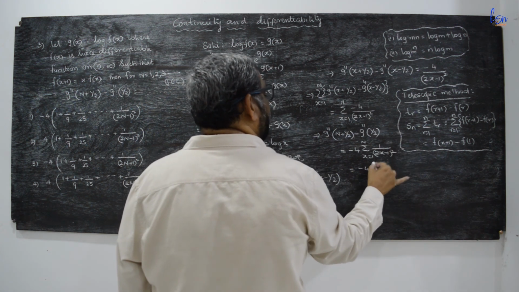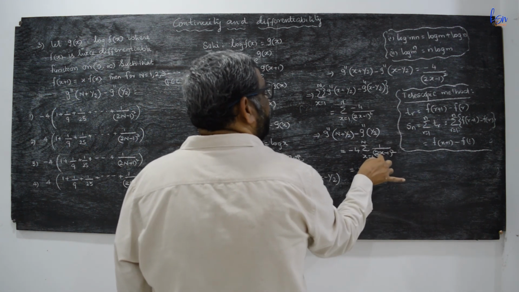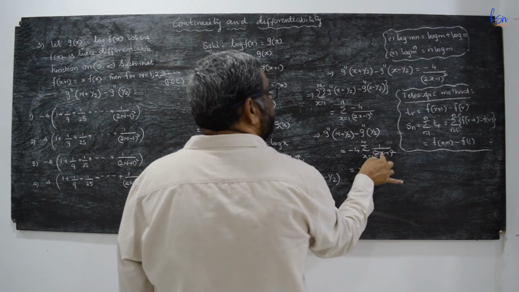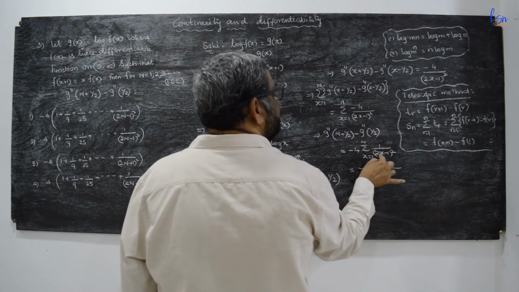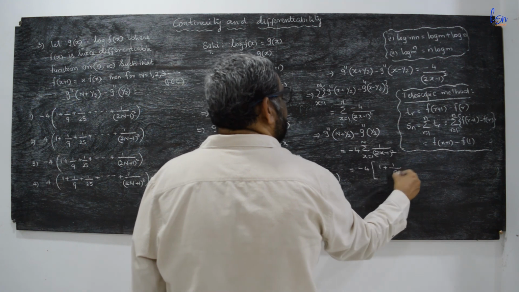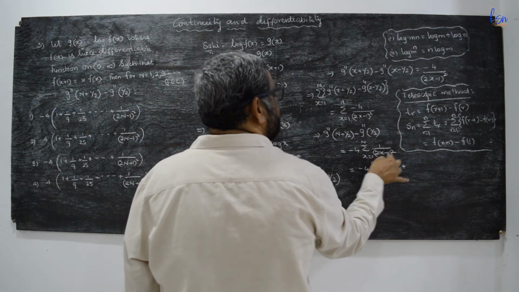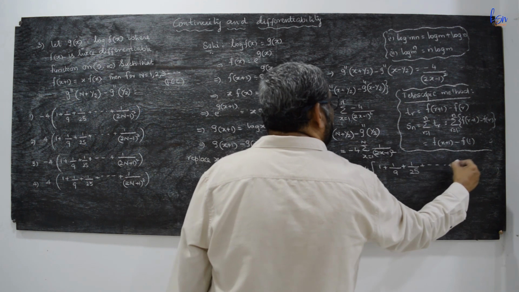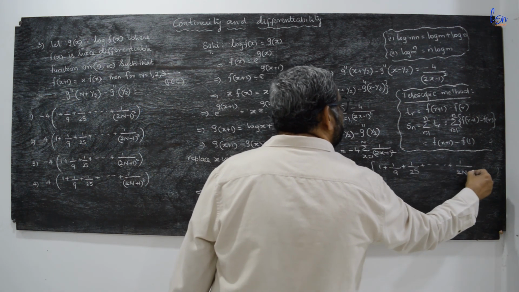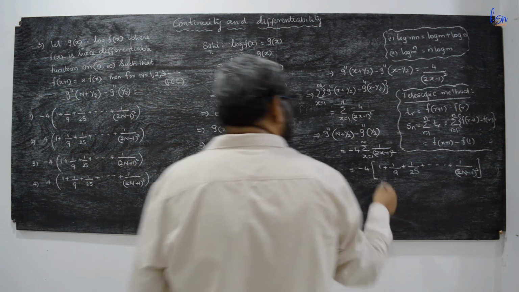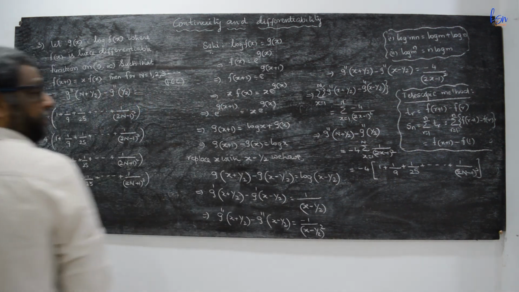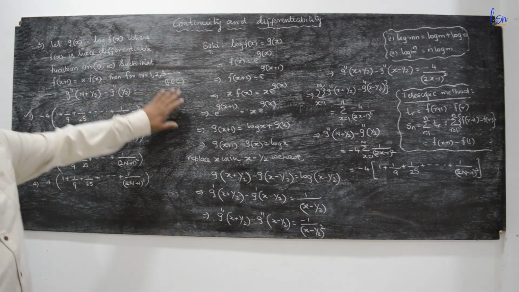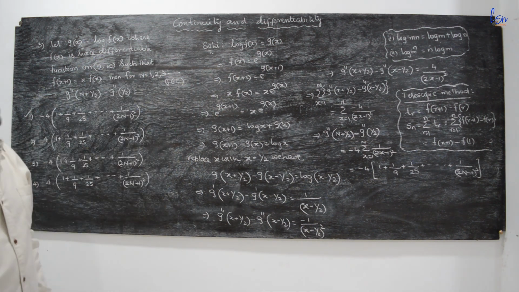This is minus 4 into, put x is equal to 1, 2 minus 1, 1, plus, put x equal to 2, this is 4 minus 1, that means 3, 1 by 9, plus, put x equal to 3, 6 minus 1, 5, 1 by 25, plus and so on, up to x equal to n, 1 by (2n minus 1) whole square. So this is the option, minus 4 into (1 plus 1 by 9 plus 1 by 25 and so on), that is the first option is the answer. So this is the method of doing this. We use the telescopic method formula here.